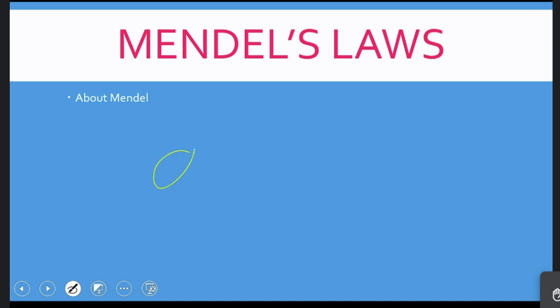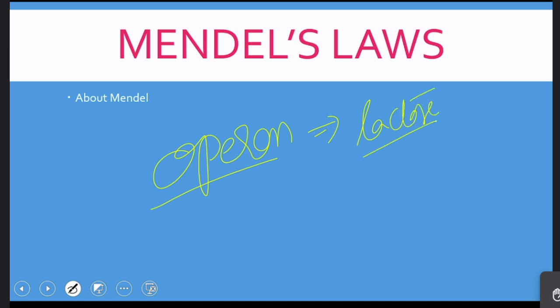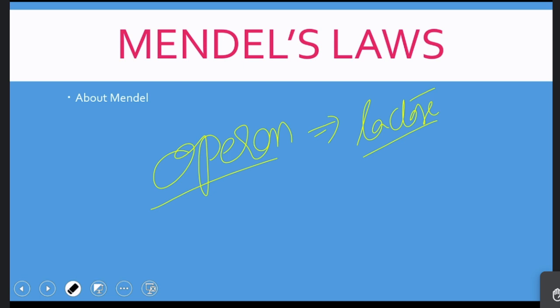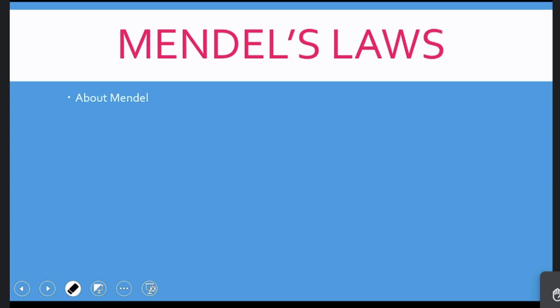For example, one term I missed is operon. Can anybody tell me what operon is? A particular gene codes for a protein. A particular gene coding for lactose is called an operon. Okay, lac operon. Sir, it regulates the transcription. Very good. So write down what an operon is.